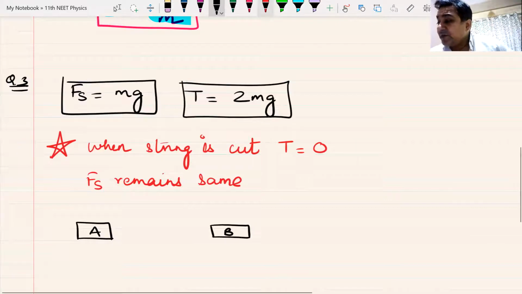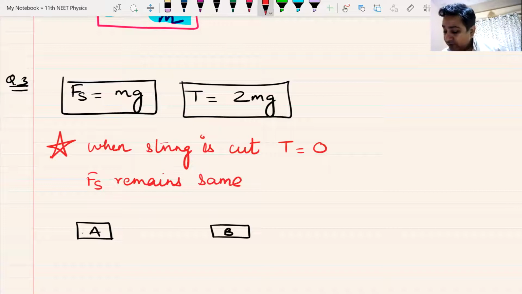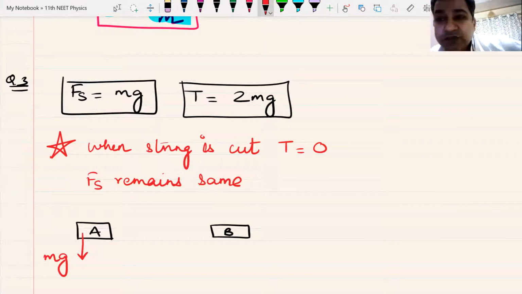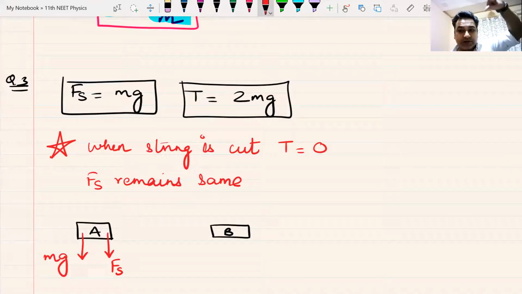Let us draw the free body diagram of block A. For block A, mg, its weight, is downwards. Yes or no? But at the same time, spring force Fs is also downwards.